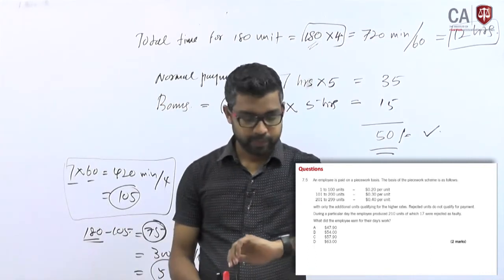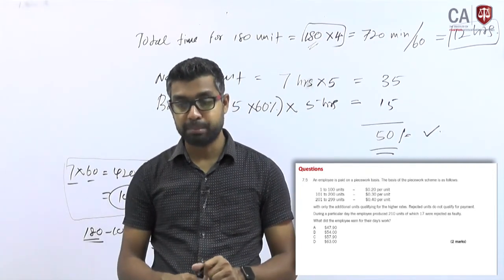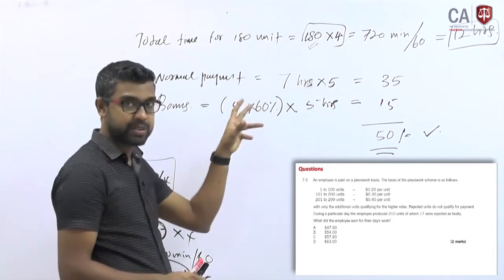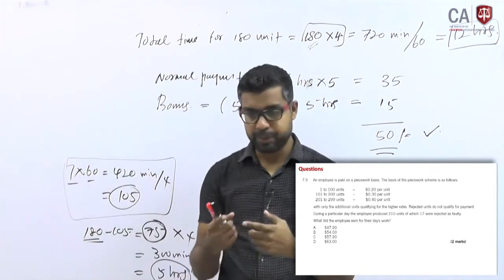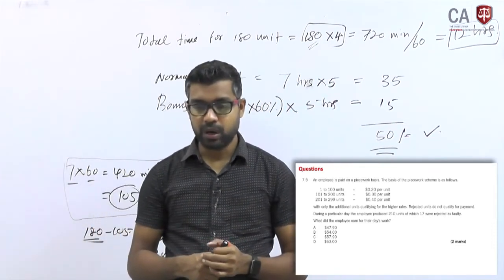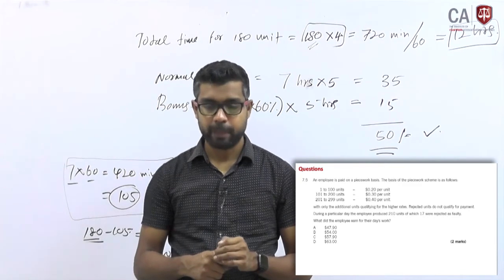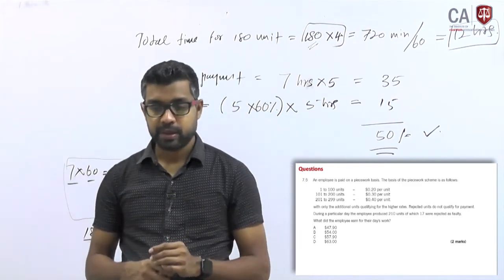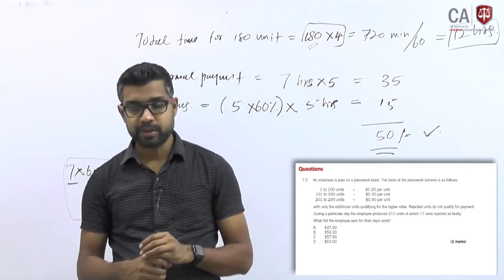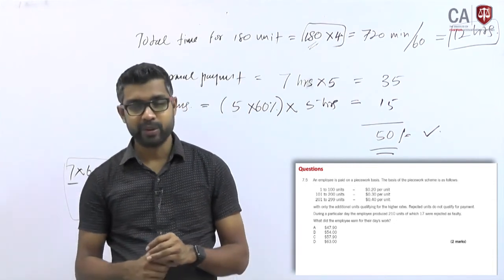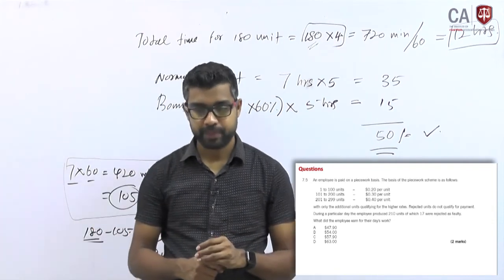Question number 5. Smart questions again. An employee is paid on a piecework basis. The previous question was not piecework, because question number 4 was time-based payment. Now it is a piece-based payment question. The piecework scheme is as follows: 1 to 100 units, 0.2 per unit; 101 to 200 units, 0.3 per unit; 200 to 299, 0.4 per unit.